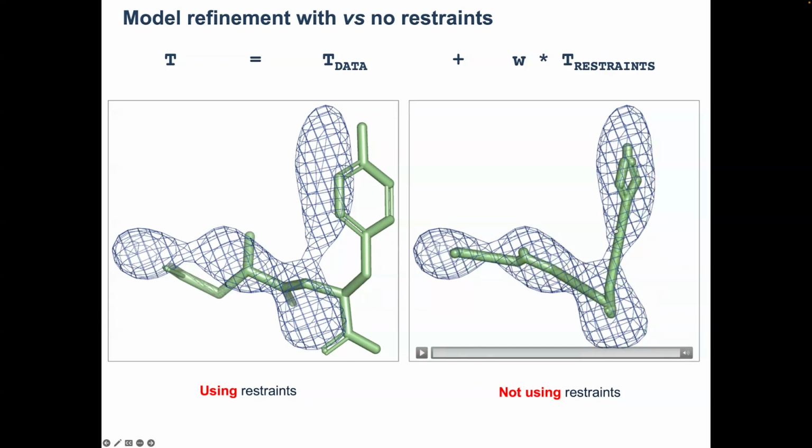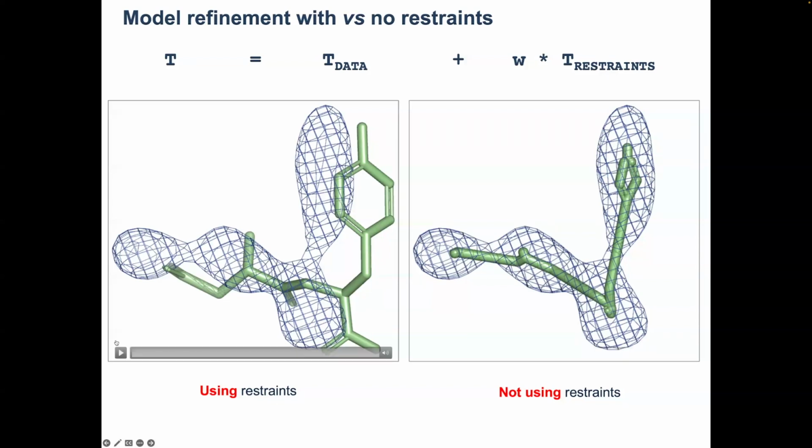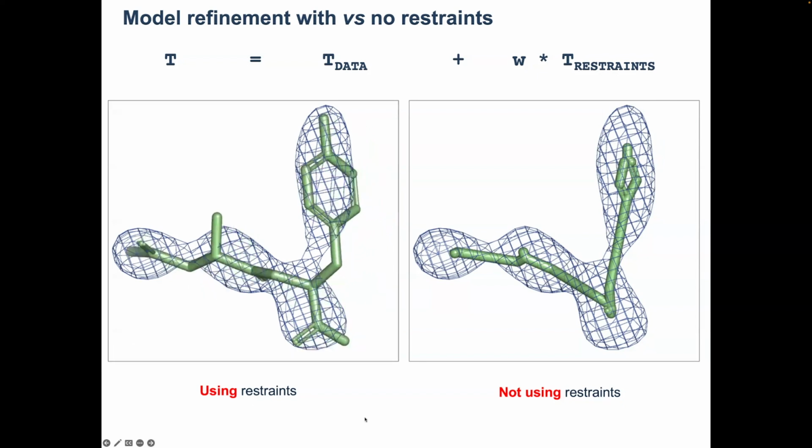They will fit the map almost perfectly, but the atomic model is not going to make any chemical sense, right? It's pretty obvious in this picture. While if we do use restraints and refine this model against this blob of density, during the entire process the molecule does make chemical sense, as we can see here.